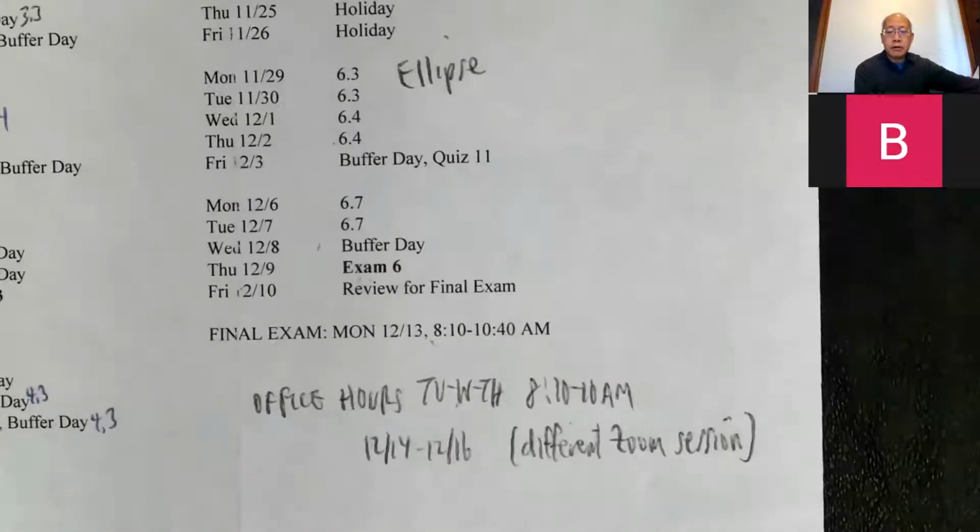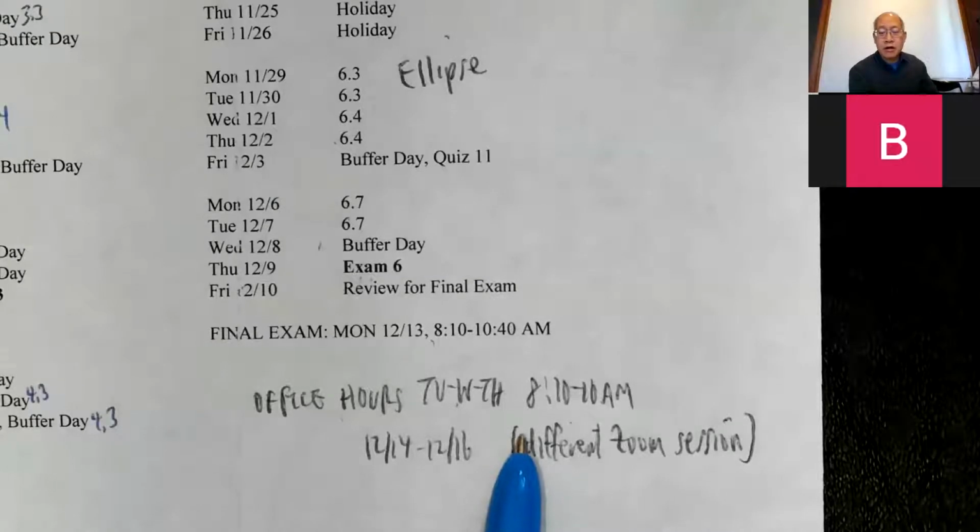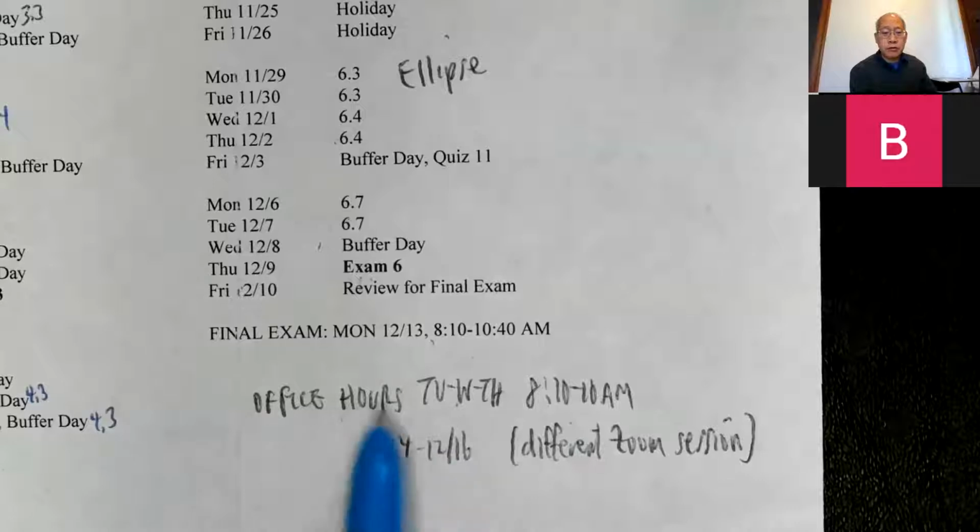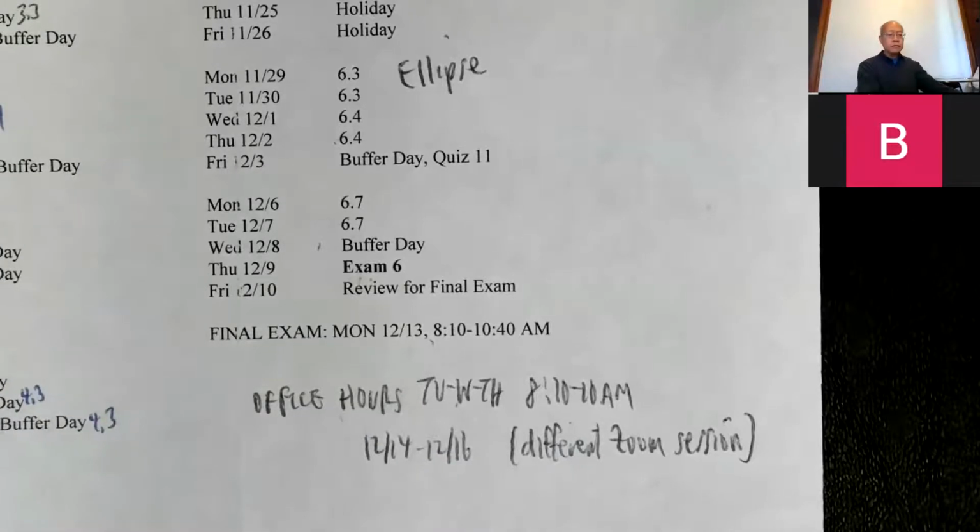I do have office hours Tuesday, Wednesday, and Thursday of finals week, even though our final would already be done. Final exam, it's 8:10 to 10 a.m. And it's a different Zoom link. So if you really want to catch me, send me an email, tell me, and I'll give you the Zoom link for office hours. I'm guessing most of you don't need that by that time.